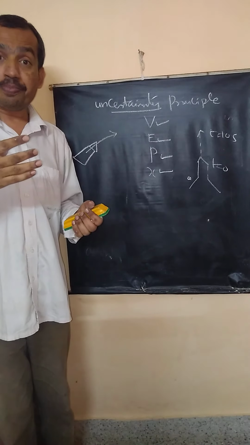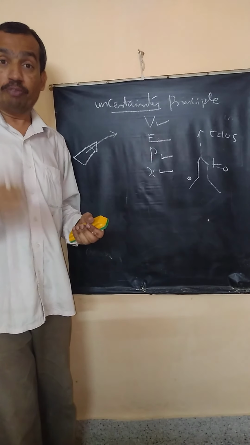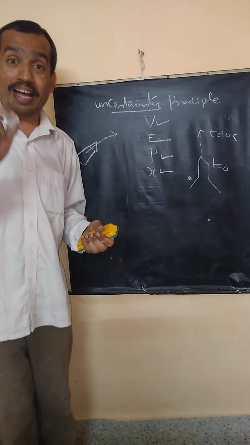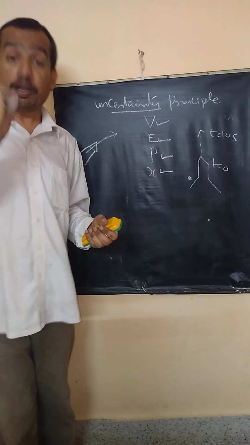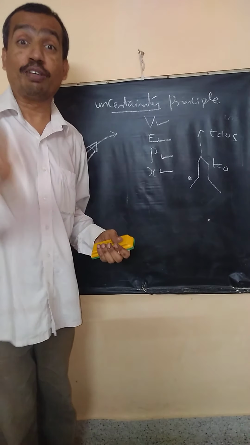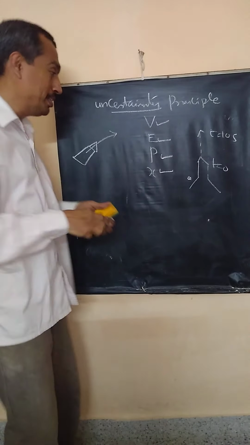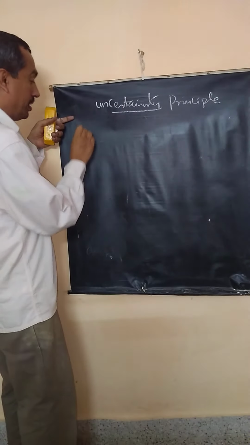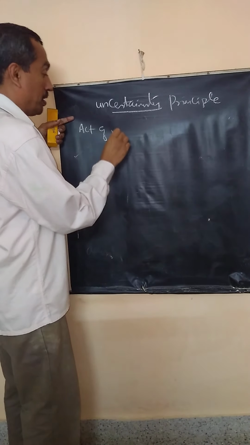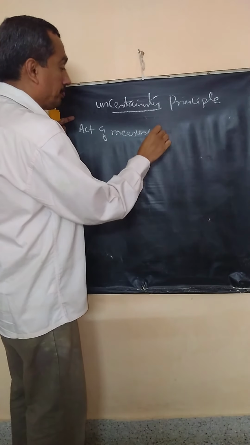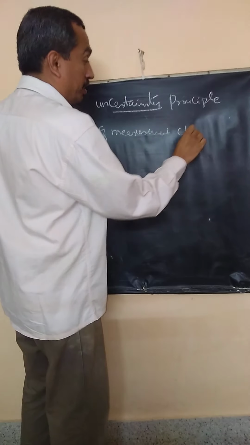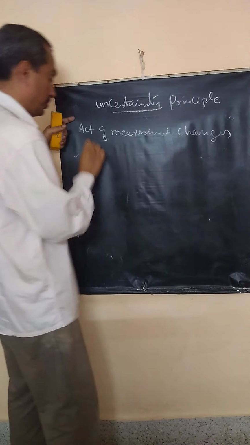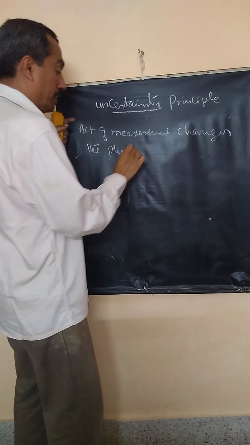It is because, very important sentence, remember, the act of observation itself changes the phenomenon. Please remember this very important sentence. What is this I am saying? The act of measurement changes the phenomenon. What does it mean?